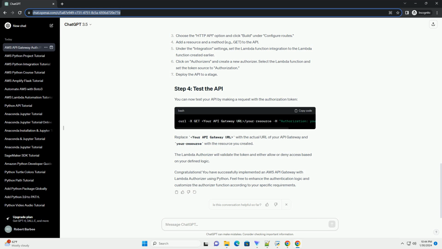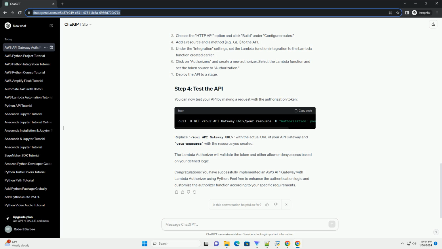Title: Building an AWS API Gateway Lambda authorizer with Python, a step-by-step tutorial. Introduction. AWS API Gateway Lambda authorizers provide a powerful mechanism for controlling access to your API endpoints. In this tutorial, we will walk through the process of setting up an API Gateway with a Lambda authorizer using Python. This will allow you to authenticate and authorize requests before they reach your backend services.